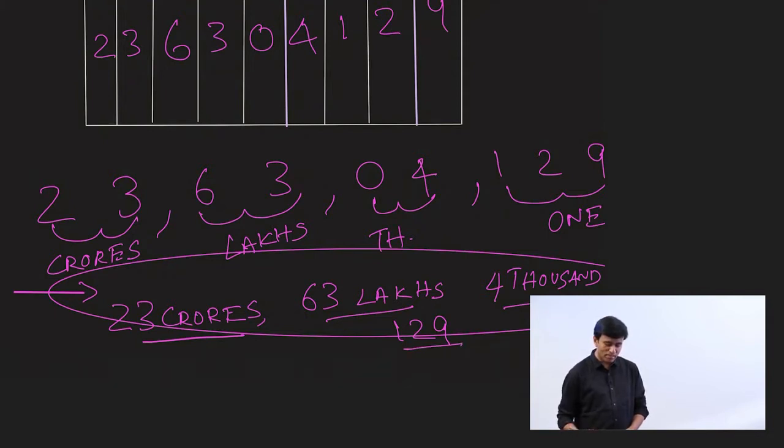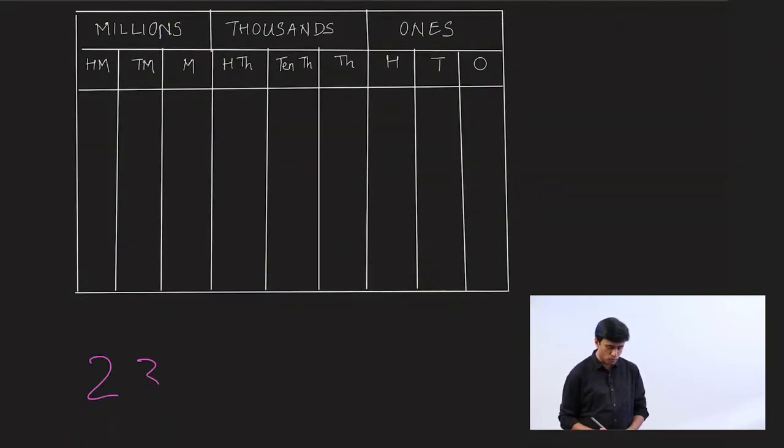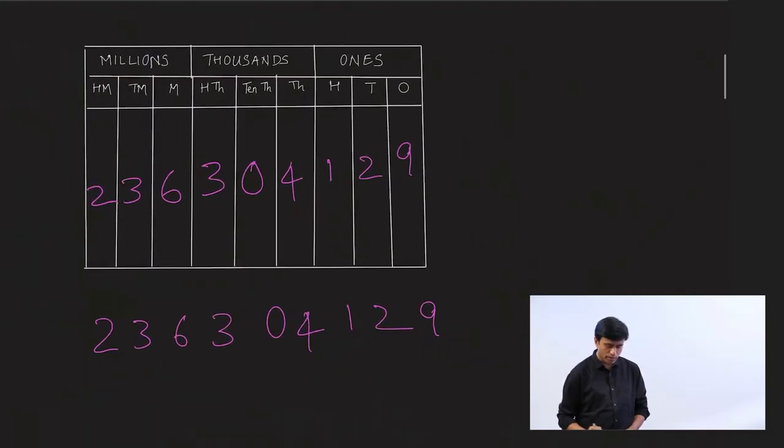Now let's do the same thing in the international system. Let's write the number 236304129. I'm going ahead and placing the digits in its place value. 9, 2, 1, 4, 0, 3, 6, 3, 2. And the periods in international system are groups of 3. So these 3 forms the first period, ones. These 3 form the thousands period.